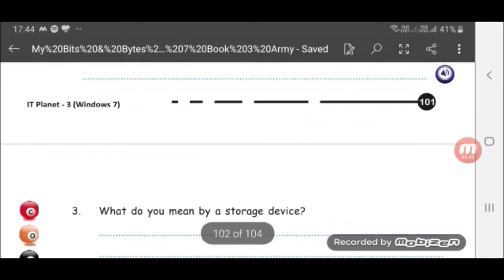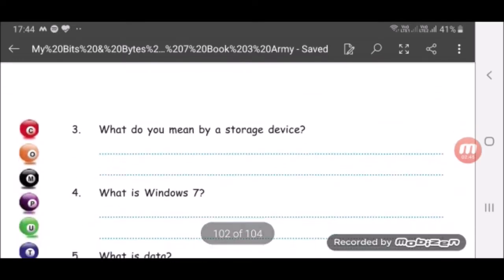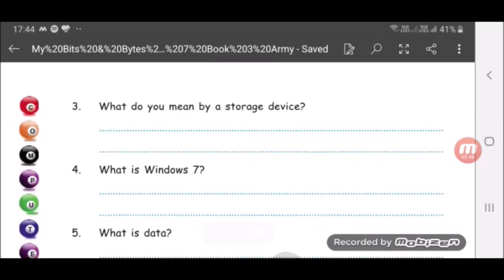the video. What do you mean by storage device? It's a hardware component which is used to store data, and we'll give a few examples here like CD, DVD, hard disk, pen drive. These are all storage devices. Now what is Windows 7?